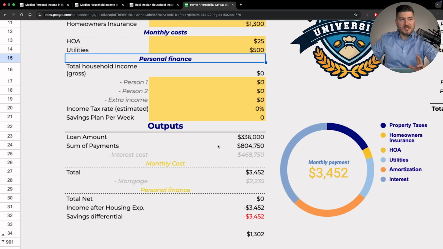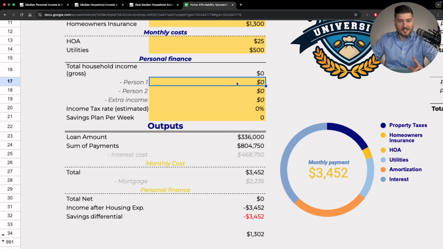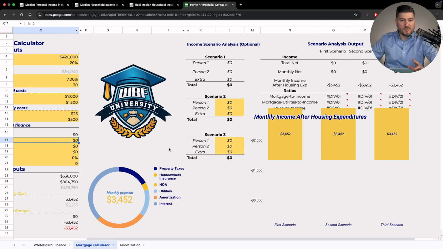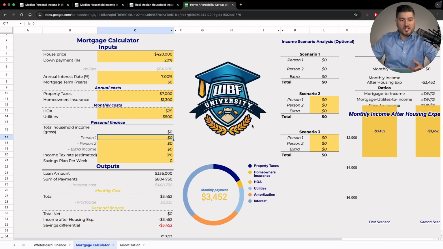And then here's where my spreadsheet is different than the others. This will tell you exactly whether you can afford this home or not. Once we start putting in some variables here based on what the people make in the household, these numbers will start to update. You'll see how cool this spreadsheet really is.